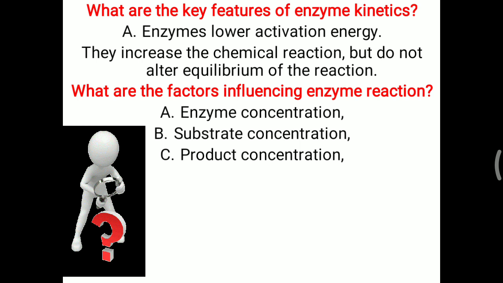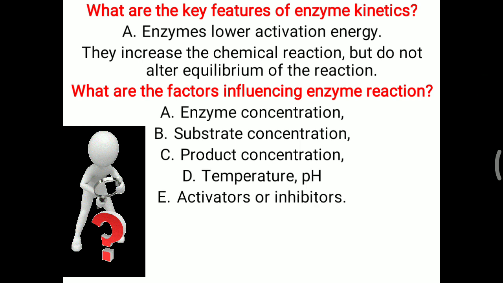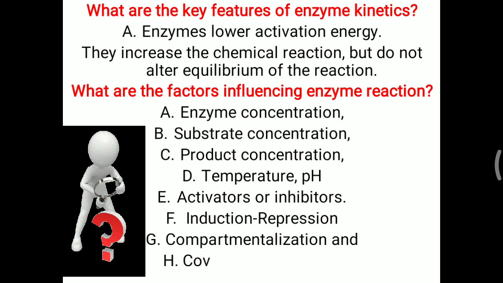Enzyme plus substrate makes the ES complex, which goes to the product. So these three concentrations are important factors influencing enzyme activity. Other factors include temperature as well as pH, activators or inhibitors of the enzyme, induction and repression of the enzyme, compartmentalization and covalent modification. These are all important factors which can affect enzyme activity. Depending on these factors, various viva questions are there, and we will look at them.